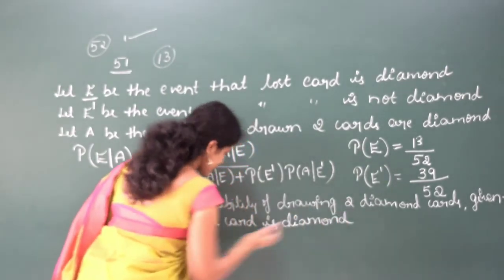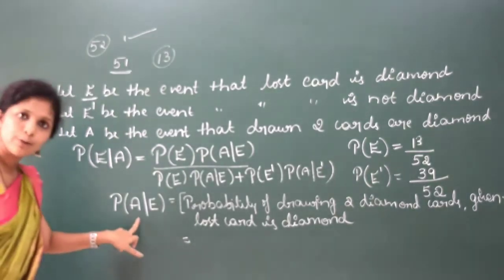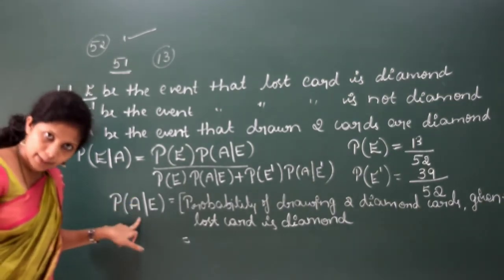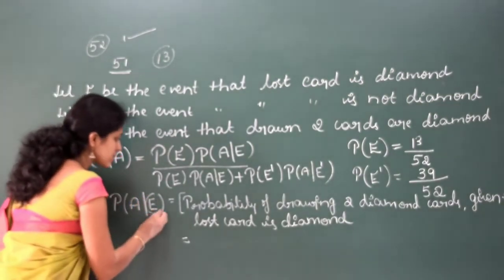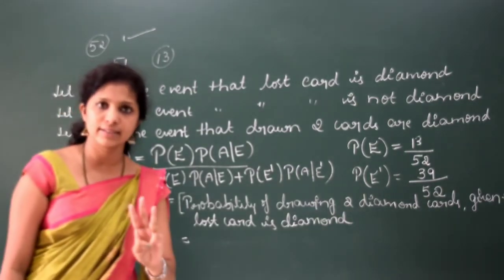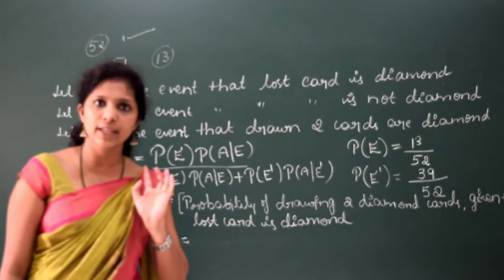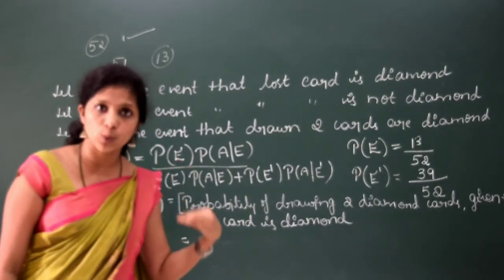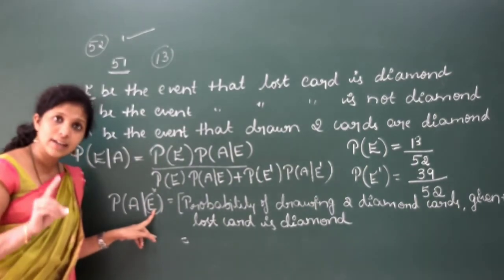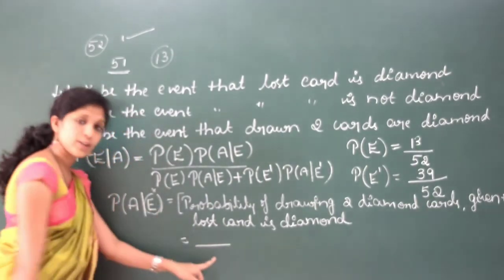Can you say what will be the probability of this? You are finding the probability of drawing two diamond cards given that the lost card is a diamond. Of the 13 diamonds, the lost card being a diamond means 12 diamonds will be there. In that we need to choose 2. Is it clear? So first we write the total number of cards.